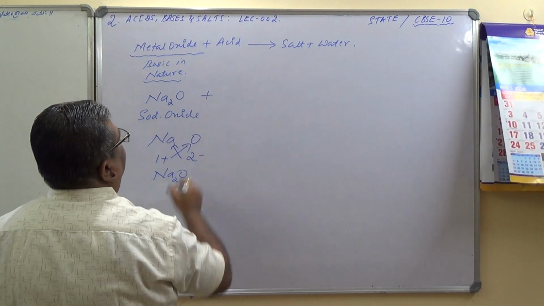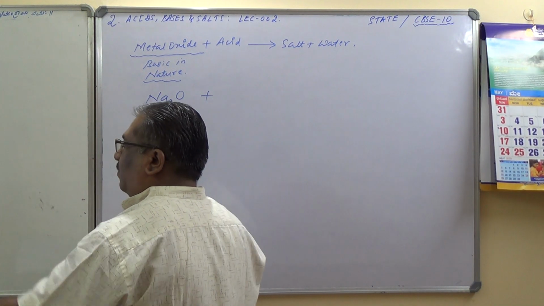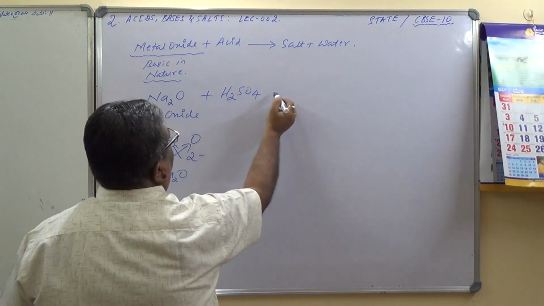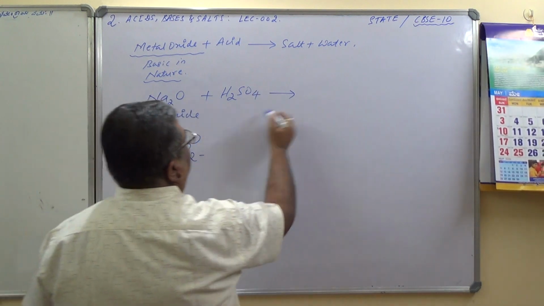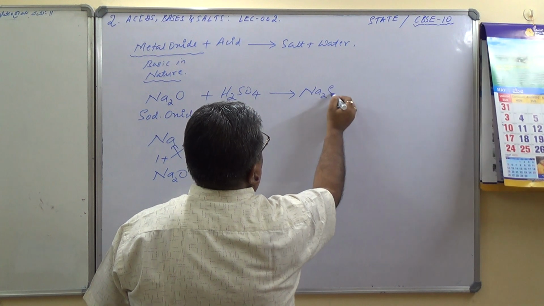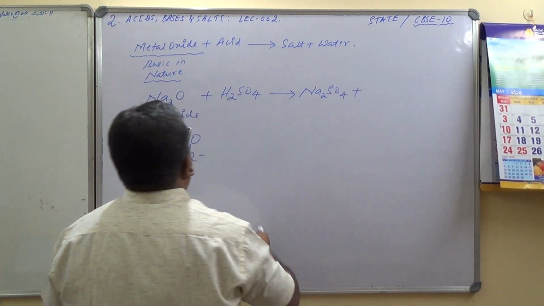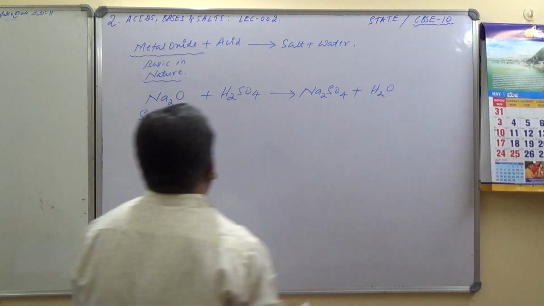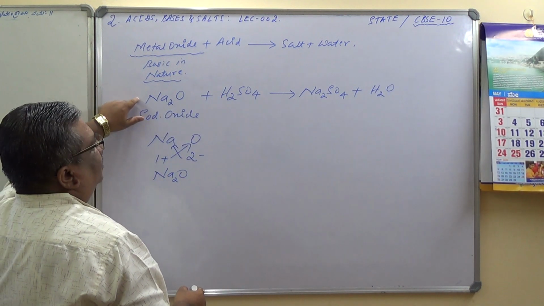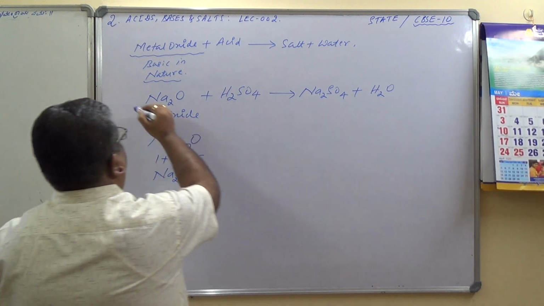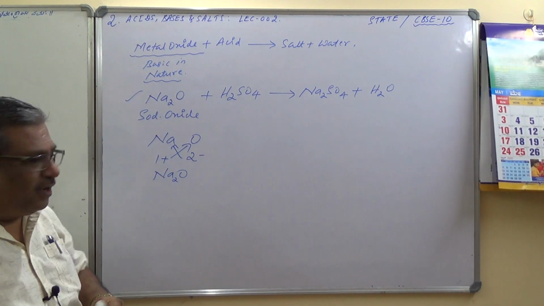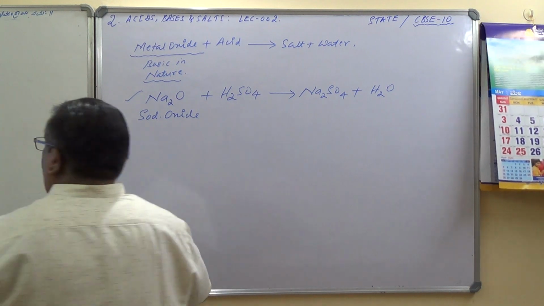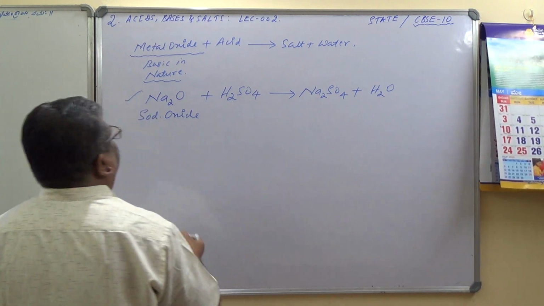Sodium oxide plus, let me take this reaction with sulfuric acid, which is H2SO4, gives you sodium sulfate, Na2SO4, plus water. Let us try to balance it. Na2SO4, H2O. It is balanced. One more reaction I'll take, with calcium oxide and nitric acid.